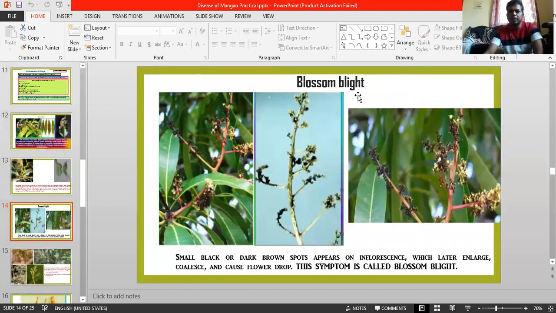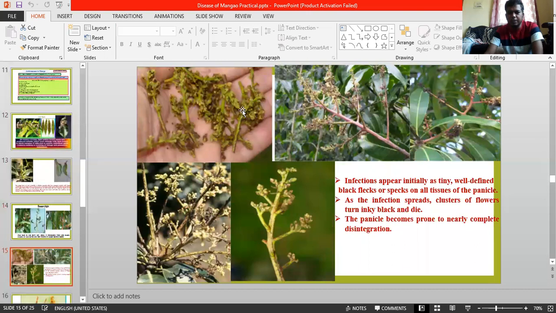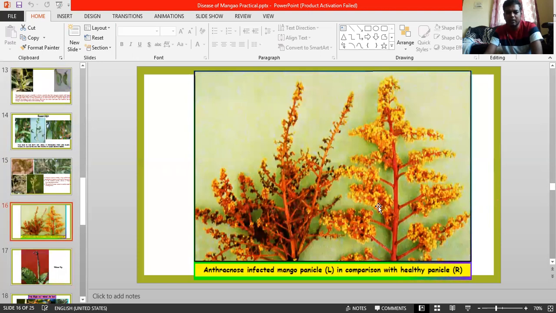Coming to blossom blight, flower dropping, immature or early dropping of the flower. Small black or dark brown spots appear on the inflorescence, and later enlarge and cause flower drop. This is the blossom blight. In severe cases, black flecks develop on the panicle, and black discoloration develops on flowers and clusters. This is a common one. See the infected and healthy comparison, blossom blight. Wither tip.